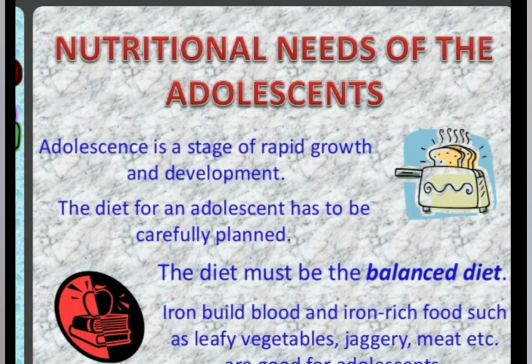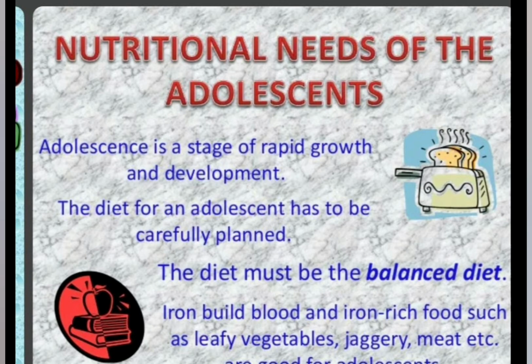Nutritional needs of the adolescents. Adolescents, everyone, you are now reaching the age of adolescence. So what are the needs of adolescents? We are studying. Adolescence is a stage of rapid growth and development. Your growth is happening very rapidly. There is so much growth and development taking place, right?